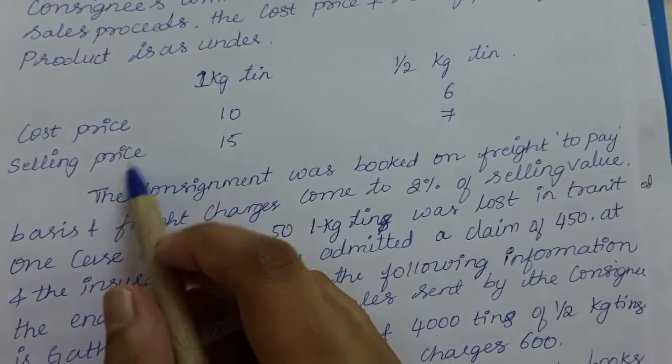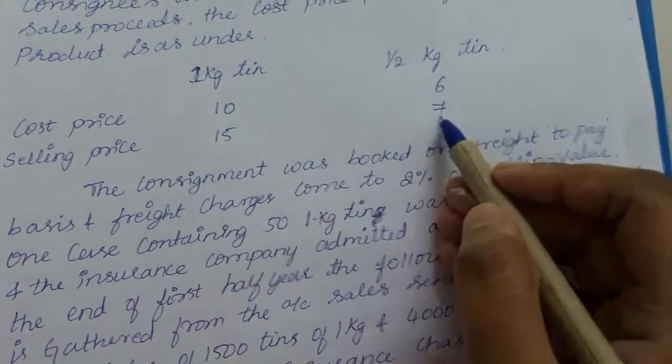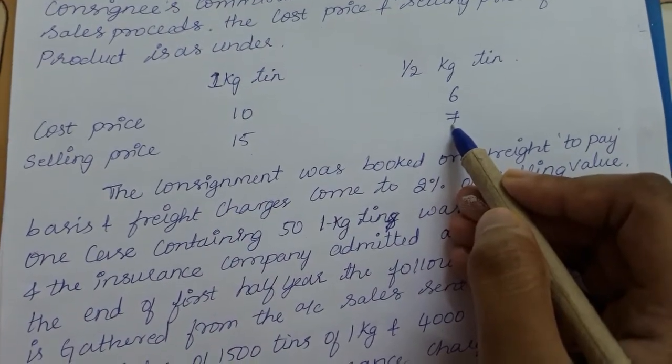Like that for selling. A 1 kg tin is sold at 15 rupees each and a half kg tin is sold at 7 rupees each.